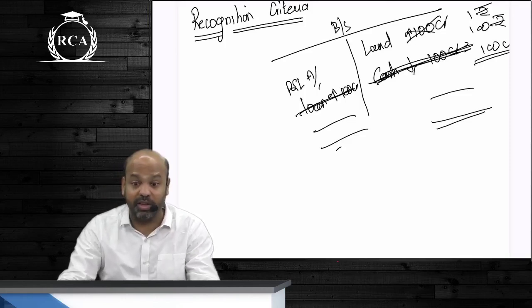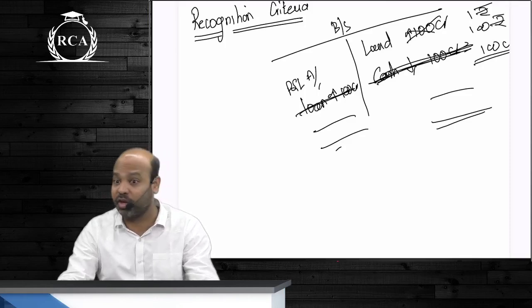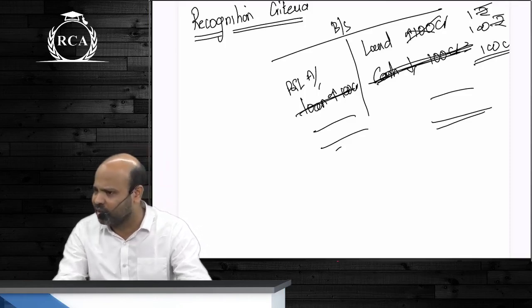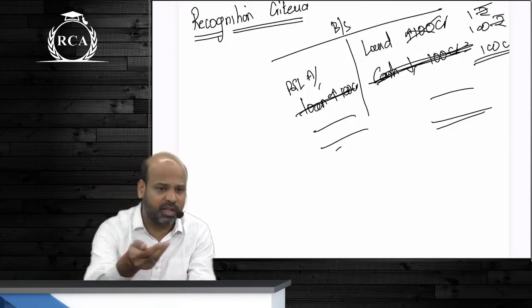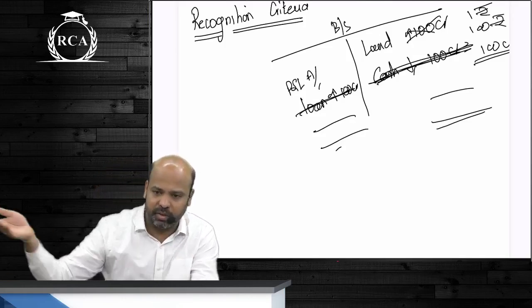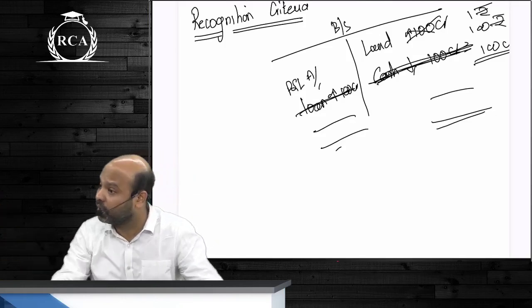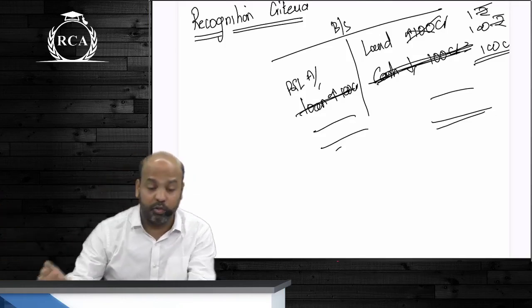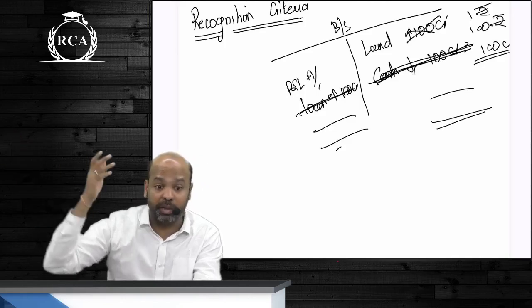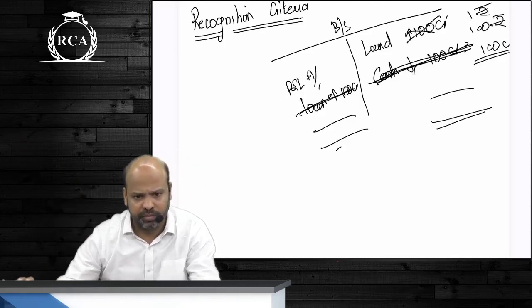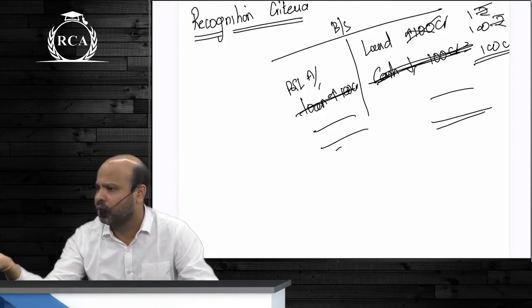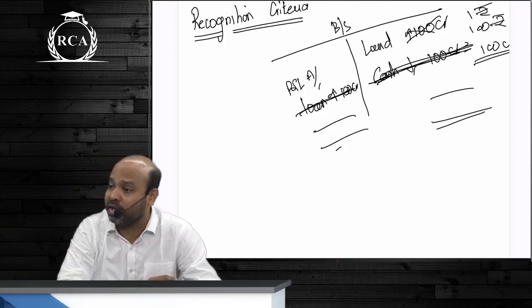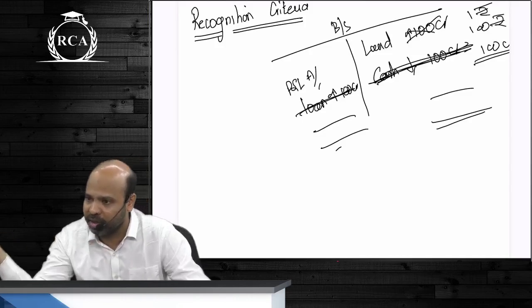Now don't say, sir, internally generated goodwill, can we show at 1 rupee in the books? What will you do? Are you acquiring goodwill from someone, beta? No, right. Stock of bottles, beta, are being acquired here as such, guys. Land from the government is being acquired. Okay? What if the cost of land is 100 crores, and government is giving it to you at 10 crores? Then the problem is solved, isn't it, beta. What is the cost to you? You will record the land at 10 crore rupees. You cannot record the land, beta, at any other amount.